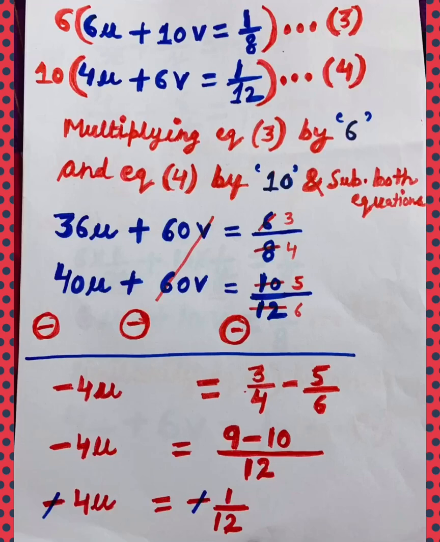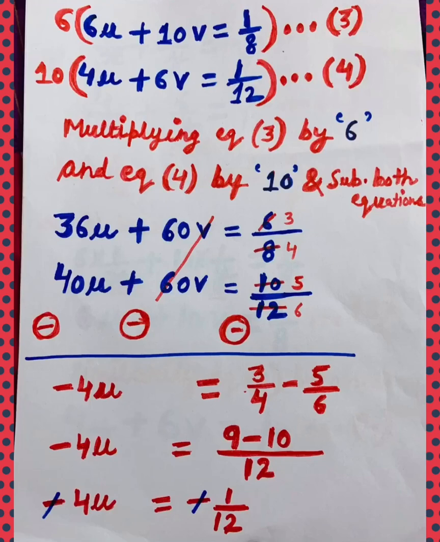Now I will solve. Plus 36u minus 40u will be minus 4u because according to integers, plus minus minus and sign is of greater number. Plus 60v and minus 60v in both the equations will be cancelled, equal to 3 by 4 minus 5 by 6.